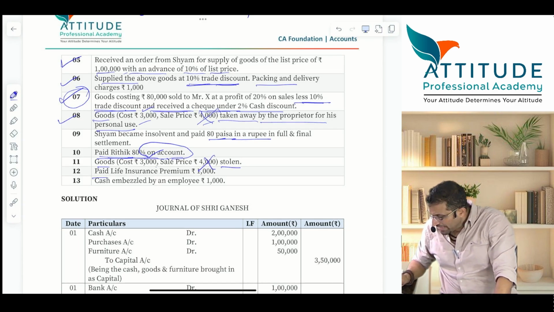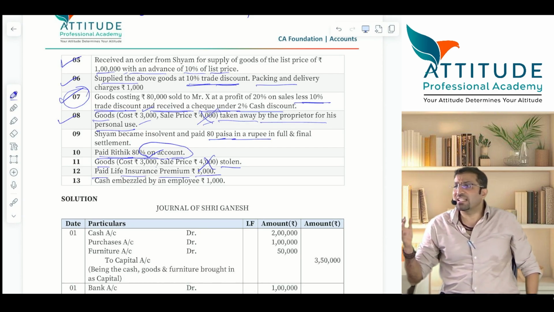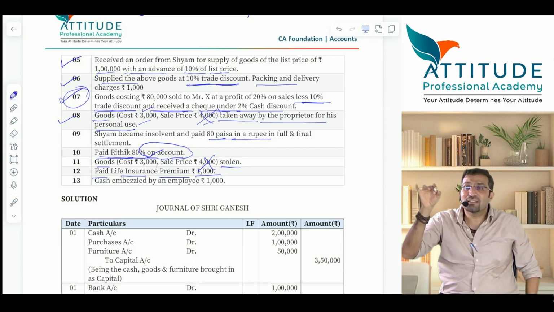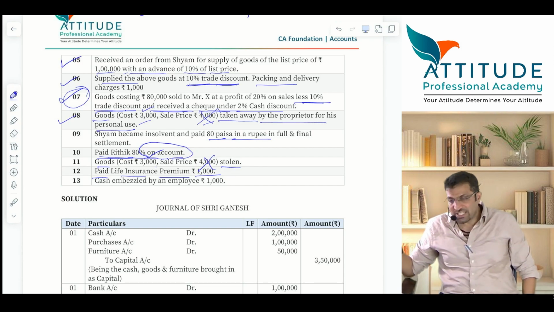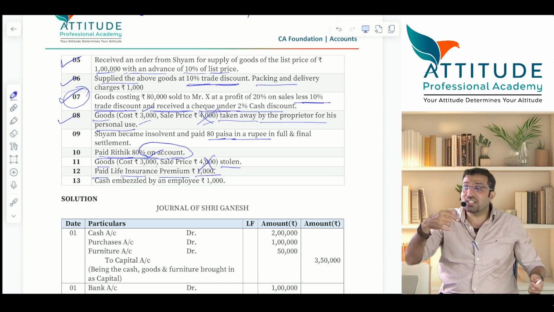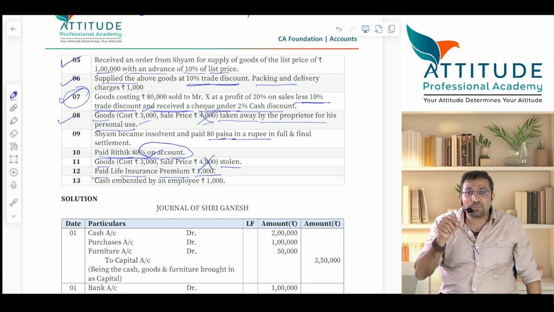Now tell me, paid life insurance premium 1,000. Say the entry, quickly. Life insurance premium account debit. Explain in brackets. What will come? Expense increase? Yes, expense increase to cash. Wrong. Life insurance premium is paid on the life of the owner. And anything paid on the life of the owner is a business expense or personal expense? So life insurance premium paid is